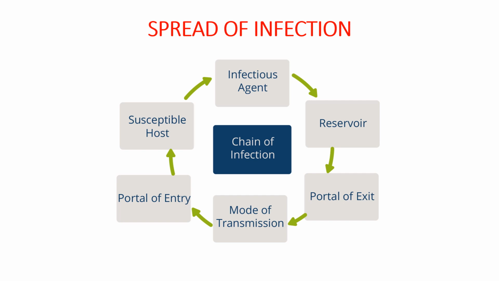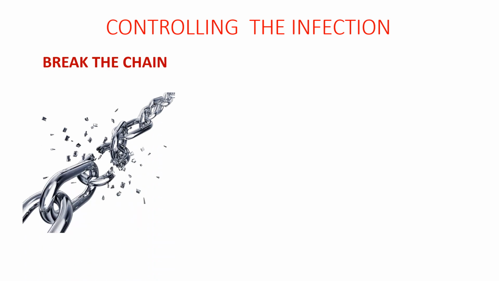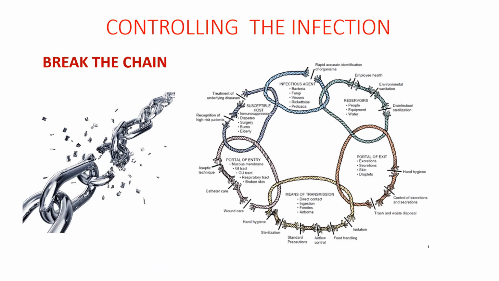The spread of infection from a host to a reservoir, and through the various portals of infection and modes of transmission, makes up the chain of infection. So one has to prevent and control the infection. One has to break this chain of infection: infectious agent, susceptible host, portal of entry, portal of exit, and the reservoir.